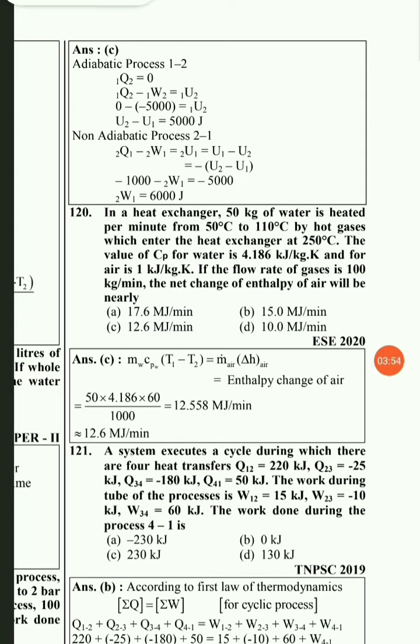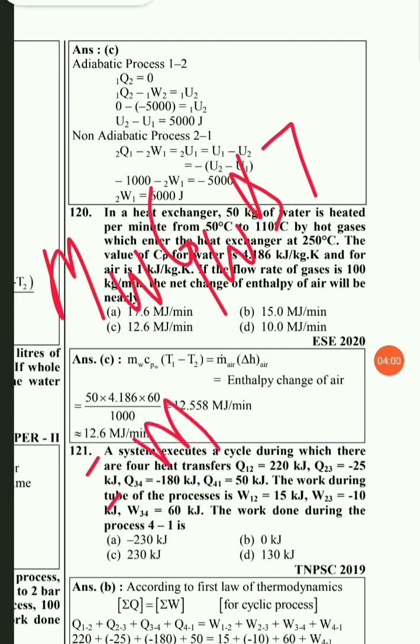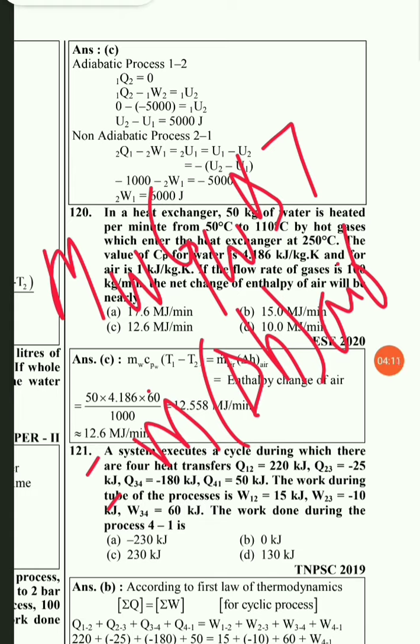So here use a simple formula: the sensible heat gain will be equal to the loss of heat from the hot gases, that is, mass of air into the enthalpy of air. Here I assume that air is used as the gas for the heating purpose.